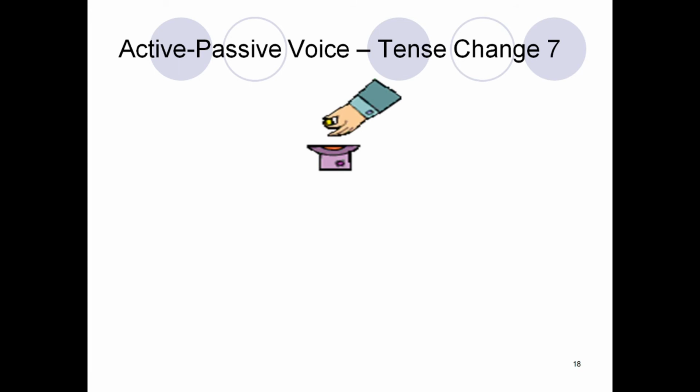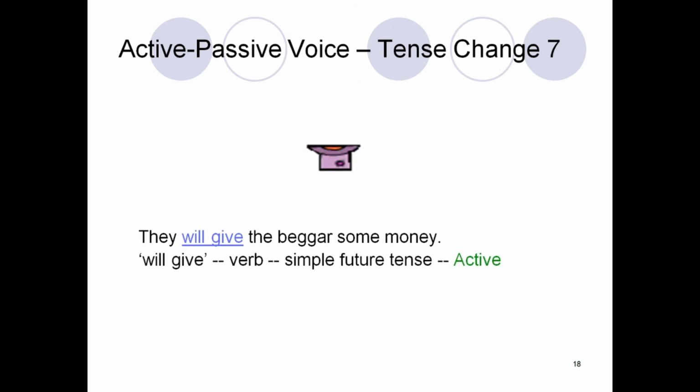Then active passive voice tense change 7. They will give the beggar some money. Will give is the verb, simple future tense active. Now to indicate simple future tense we use will. Will plus infinitive. Will plus base form of the verb. They will give the beggar some money. Will give is the verb that is in simple future tense active.